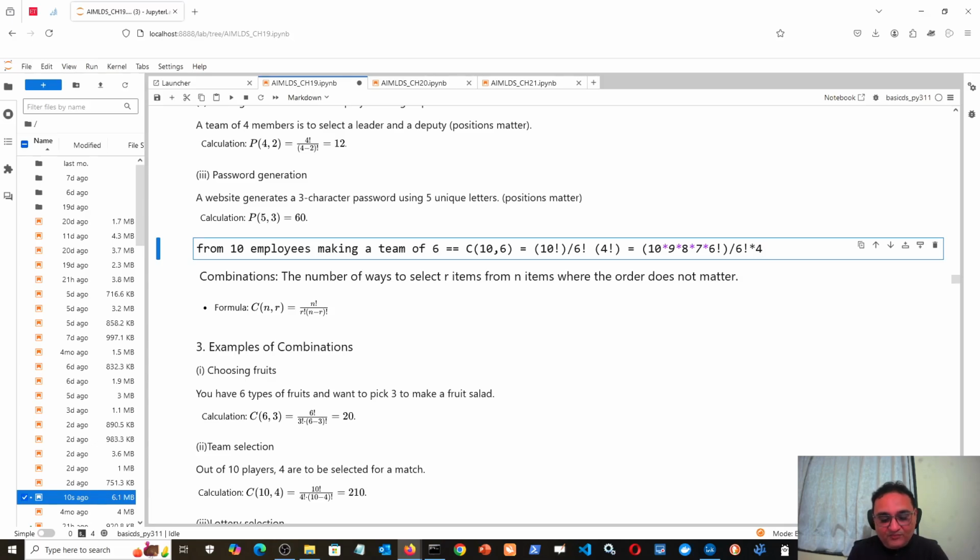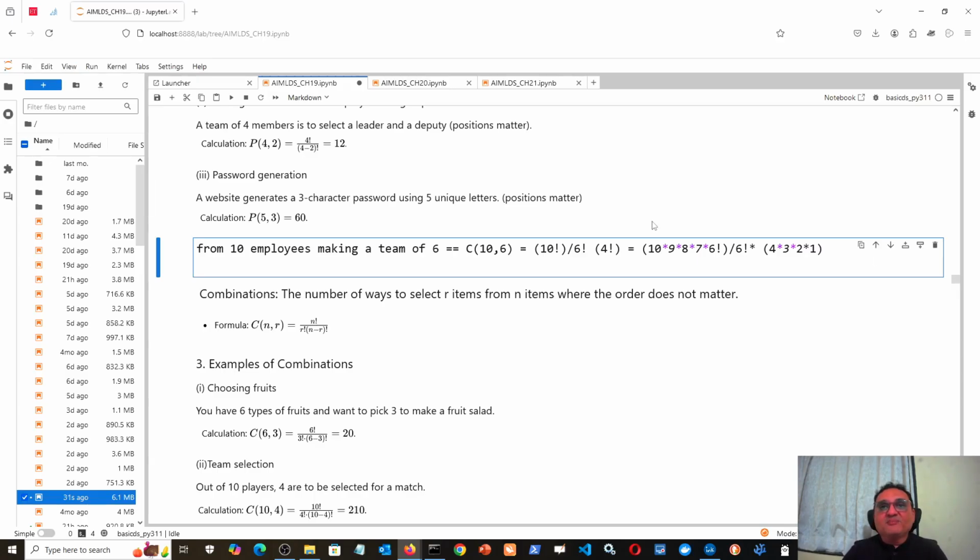So that is 4 multiplied by 3 multiplied by 2 multiplied by 1. Okay, so this is 4 factorial. I hope that things are clear. So in this case, what will be the answer? Then this 6 factorial and 6 factorial will be cancelled. So in that case, what will remain in the numerator?